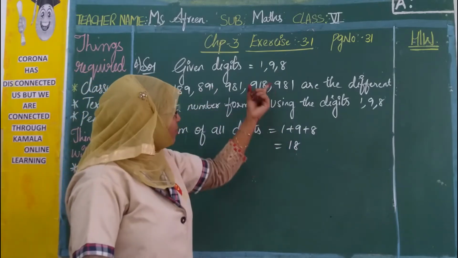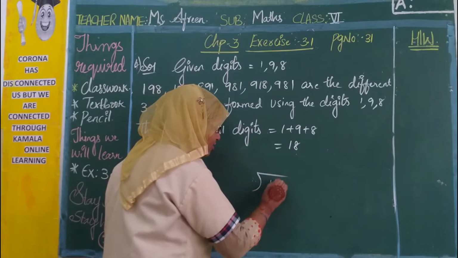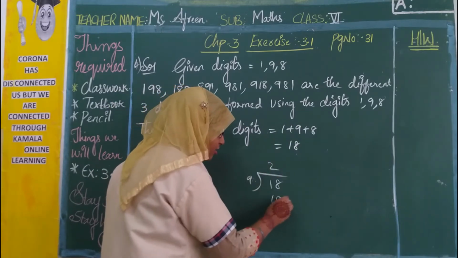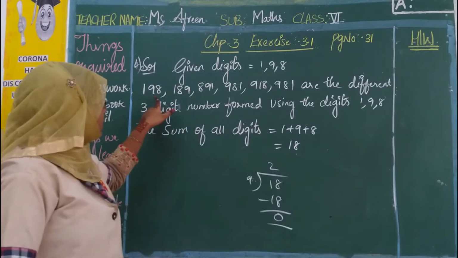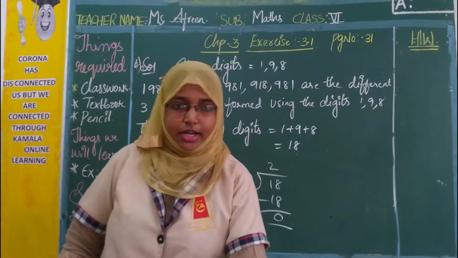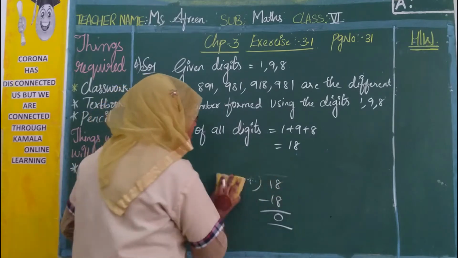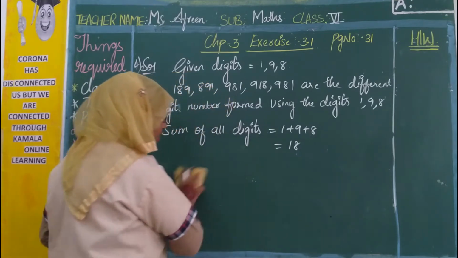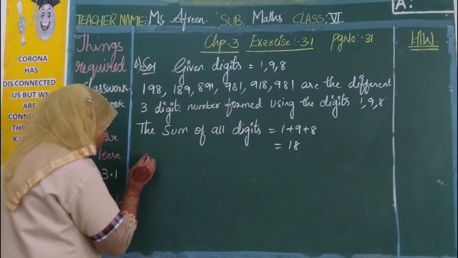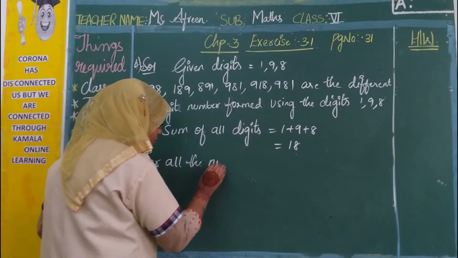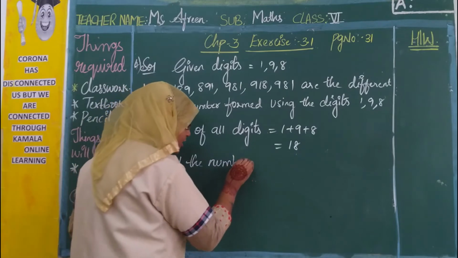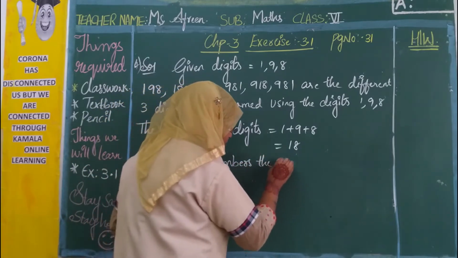So 18 is divisible by 9. Yes, 9 twos are 18. We got the remainder as 0. So all these numbers are divisible by 9 because the sum is the same. For all the numbers, the sum is the same.